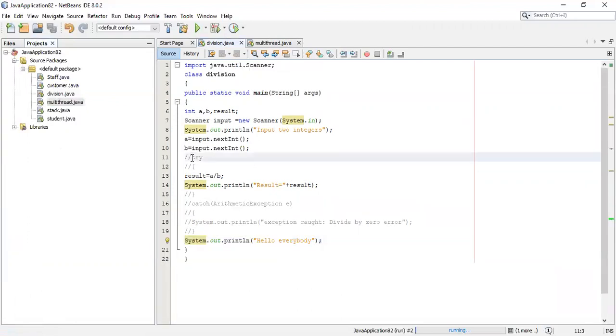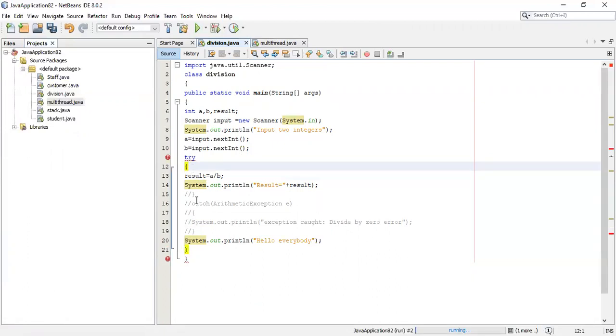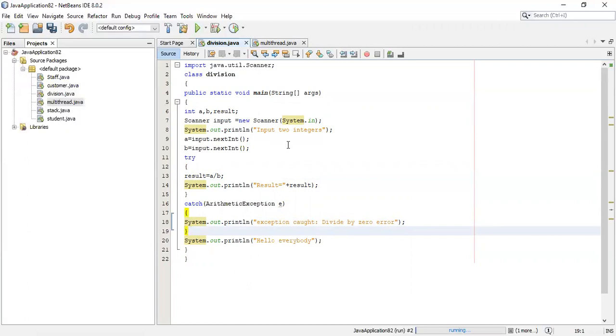The main advantage of using try and catch block is that even if an error occurs in some part of the program, the program should not be terminated at that point. What has to be done is we have to catch that error, investigate it later, and the other statements in the program have to be executed successfully. That is what exception handling using try and catch block is.